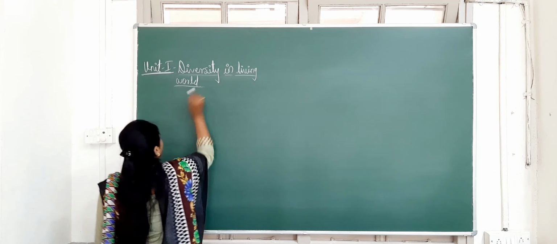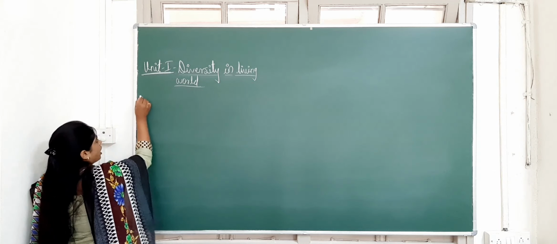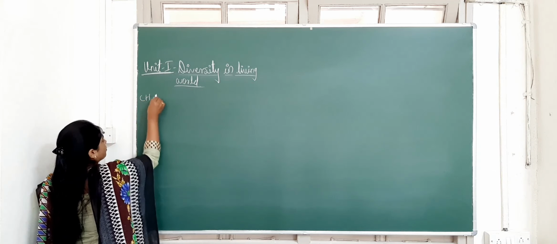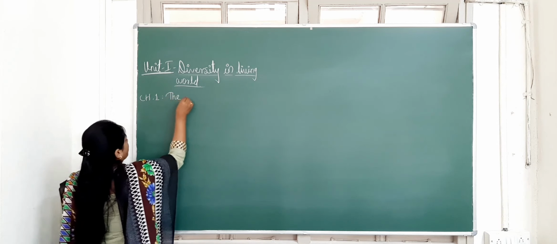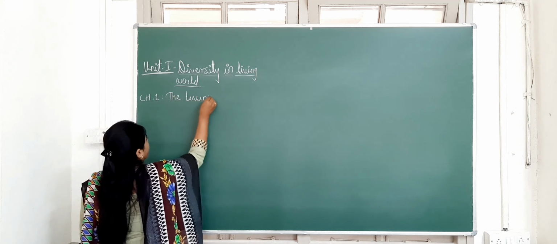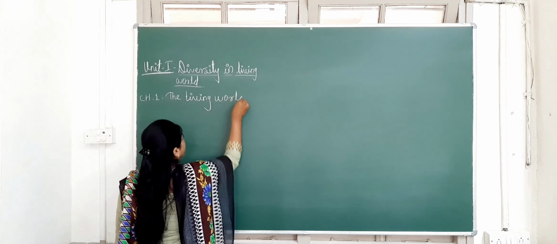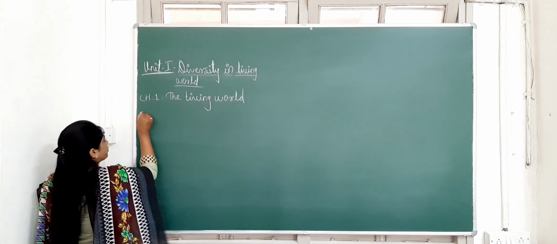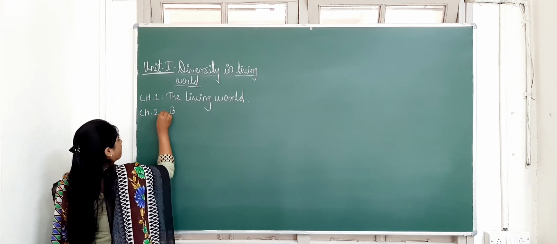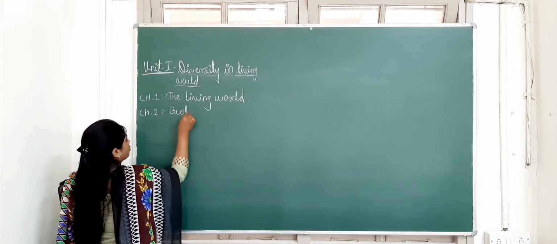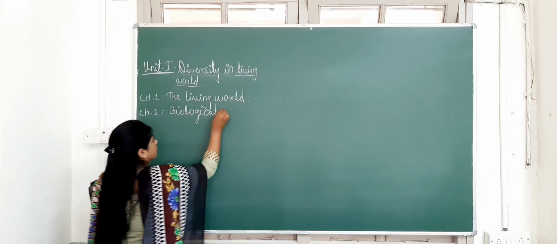What are the chapters? Chapter number 1, the living world. Next, chapter number 2, biological classification.